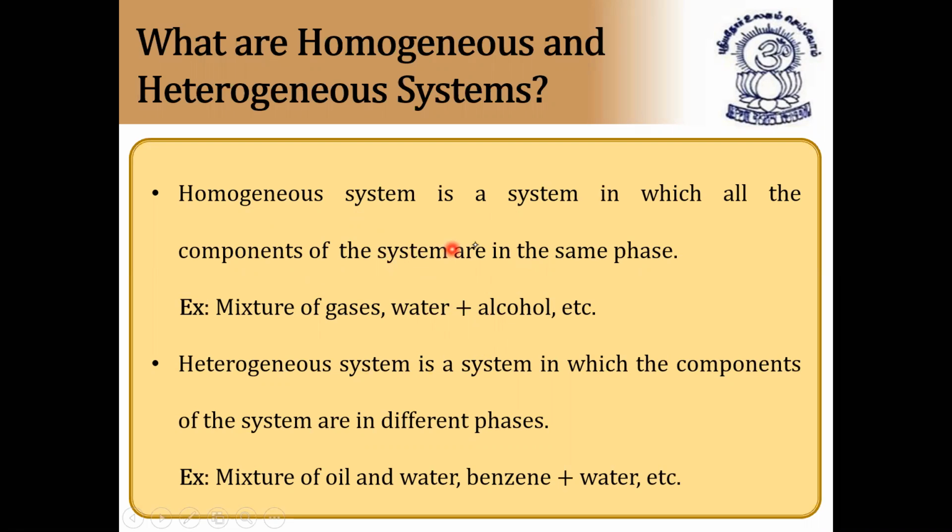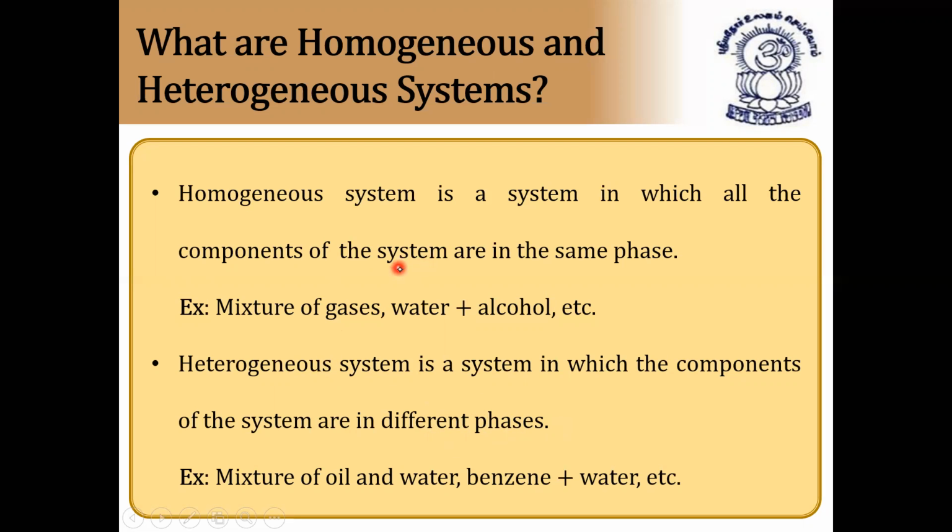So a system in which all the components are in the same phase, we'll call a homogeneous system. What are heterogeneous systems? A heterogeneous system is a system in which the components of the system are in different phases. A mixture of oil and water, benzene plus water, etc. These are all examples of a heterogeneous system. One will be solid, one liquid, another gas, or liquid and gas, or solid and liquid. On the whole, the components of the system are in different phases. Phases means solid, liquid, and gaseous phase.